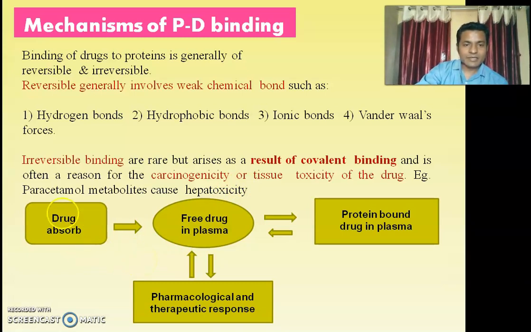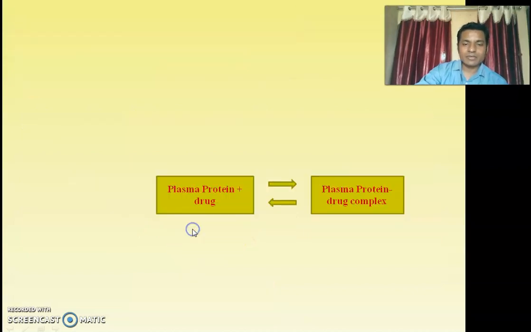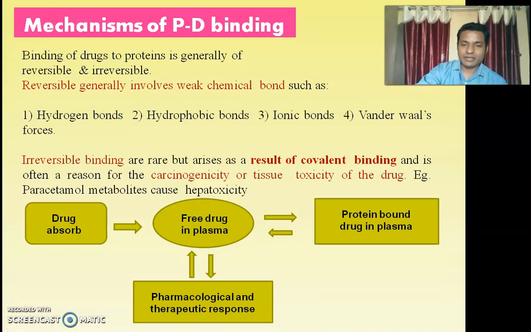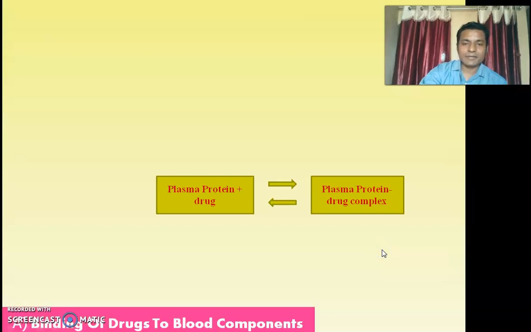In this graphical sketch we can see the drug gets absorbed in the body, then it comes into plasma. In plasma it may bind to plasma proteins, and the free drug available in plasma can show the pharmacological effect or response. So what is the conclusion? The free drug can show the effect. If the drug binds to the protein, then it is not free to bind the receptor. That's why this type of drug does not show the pharmacological effect.